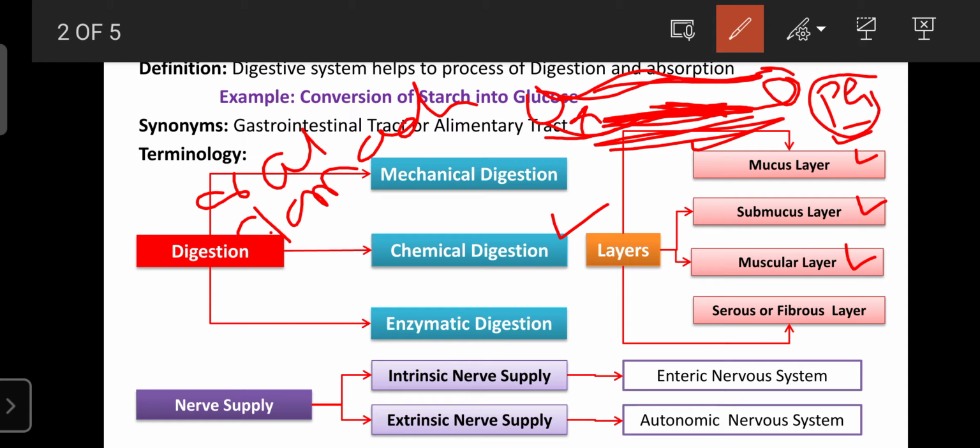So the next one is chemical digestion. Once again, it is a type of digestion process. With the help of certain chemicals, the larger particle can be converted into smaller particles.